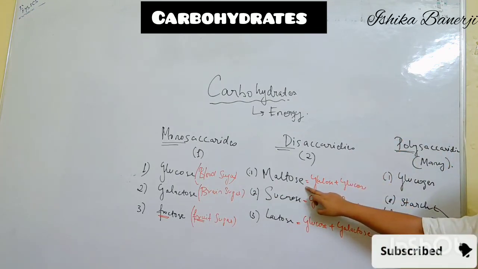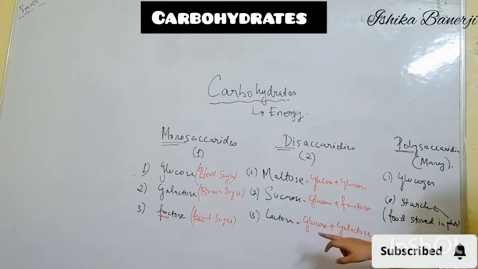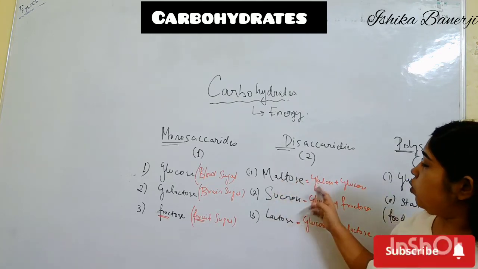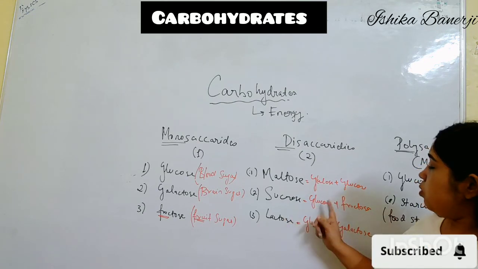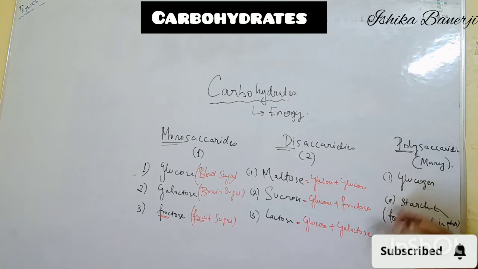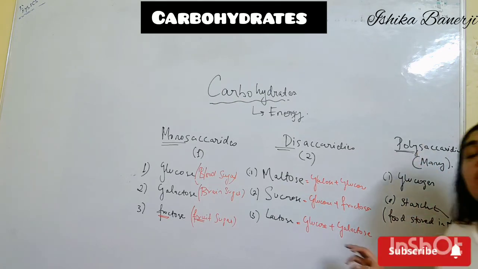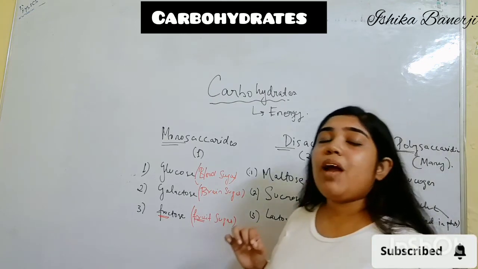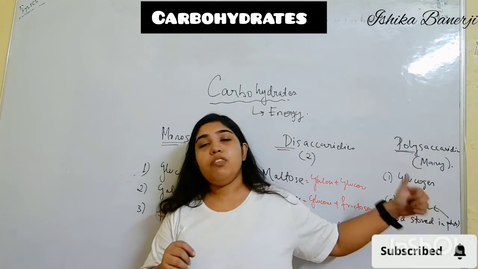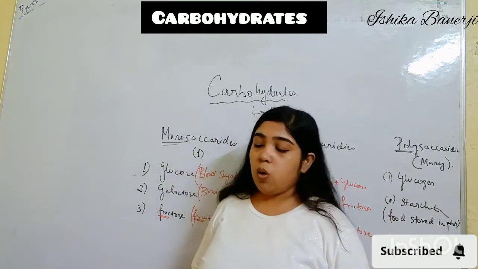Disaccharides are maltose, sucrose and lactose. Maltose is glucose plus glucose, sucrose is glucose plus fructose, and lactose is glucose plus galactose. Polysaccharides are glycogen and starch. The food stored in plants is in the form of starch, and the food stored in us is in the form of glycogen. Understand? This is all about carbohydrates.